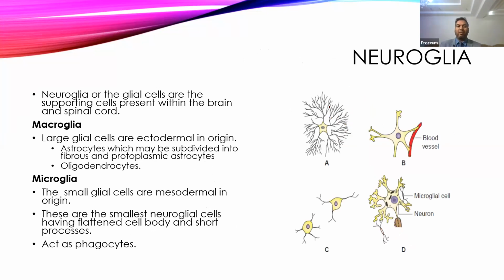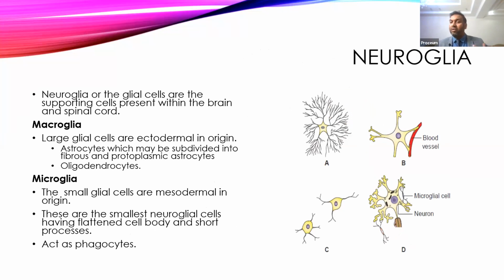So someone just asked, what are glial cells? These are supporting cells which are present in the spinal cord, and there are almost 100 of them for each neuron. So the number of neuroglial cells in our body is 100 times the number of neurons. So there are different types of neuroglial cells. One example is the microglial cells.